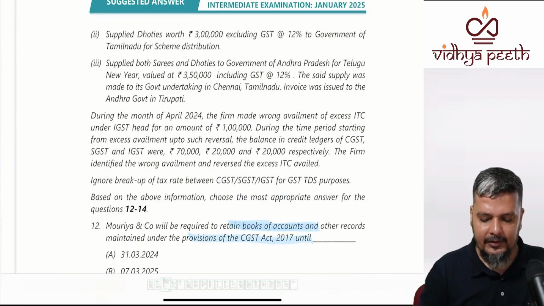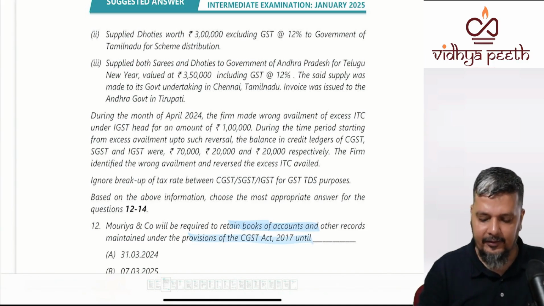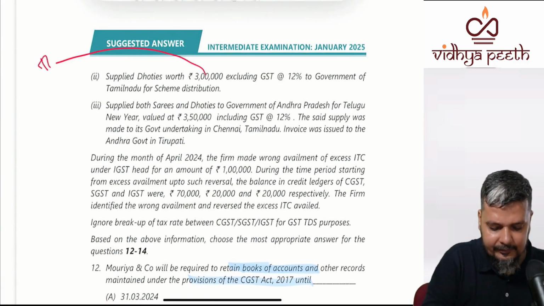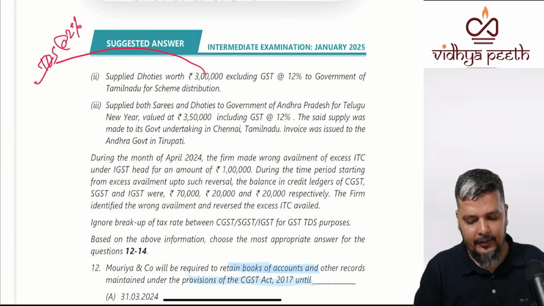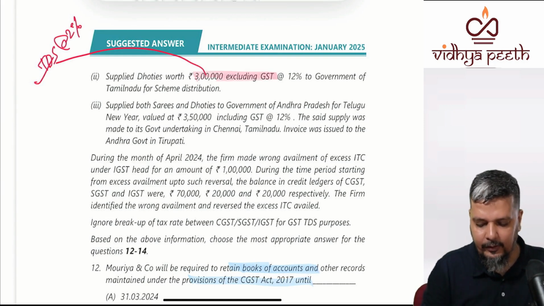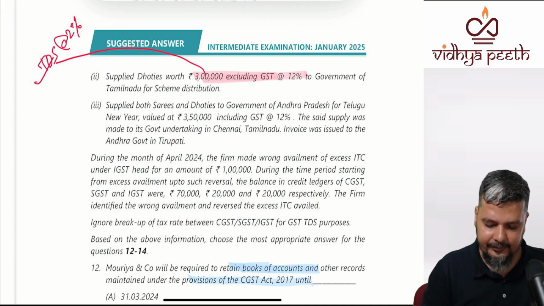Now, supplied dhotis worth 3 lakh excluding GST to the government of Tamil Nadu. Now it is excluding GST, whether TDS will be there? Yes, TDS at 2% will be there. Why? This value is excluding GST, and it is crossing 2,50,000.